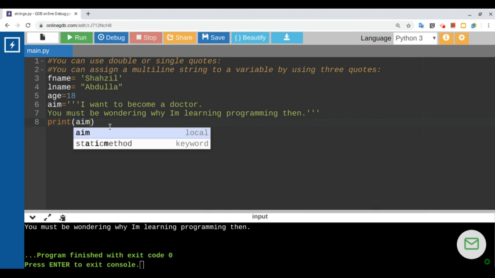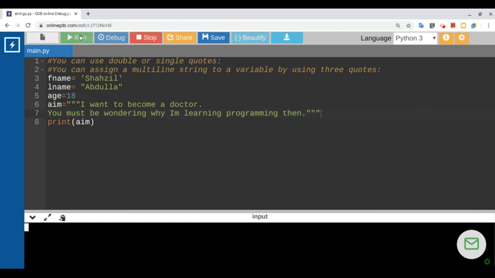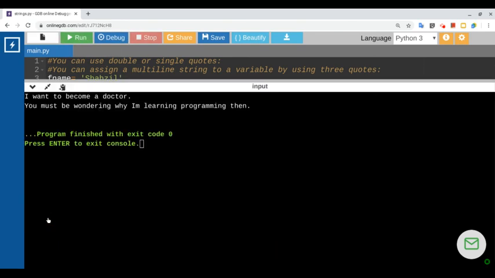Isn't it cool? So you can write multi-line text by using triple quotes instead of single quotes. So look here, if I use double quotation marks three times, it is working. Isn't it cool? Run it again, and yes, it's running without an error.